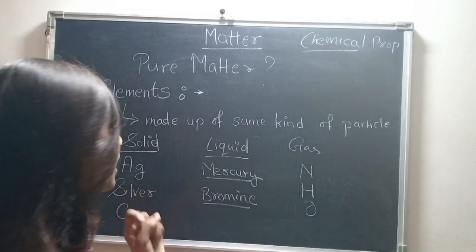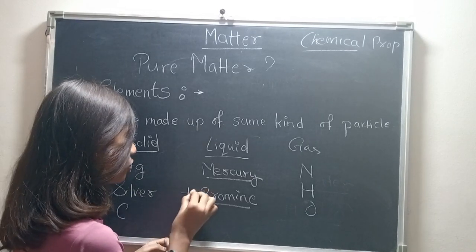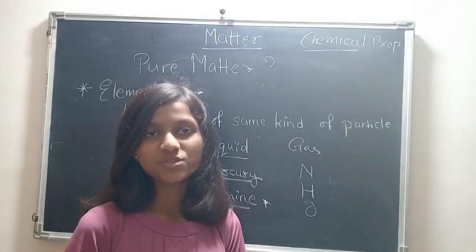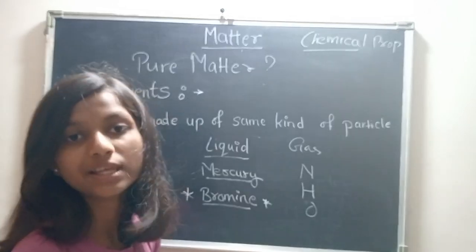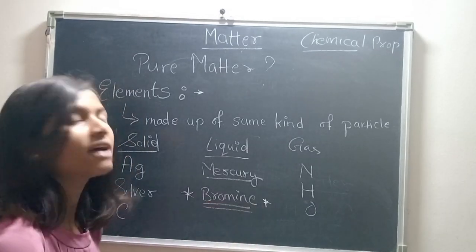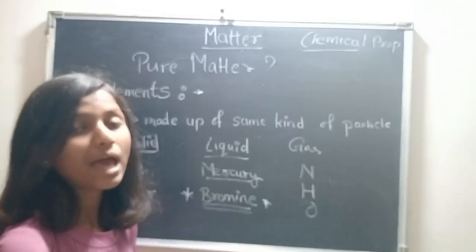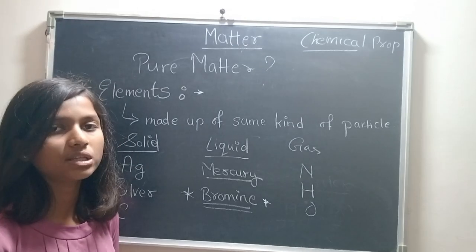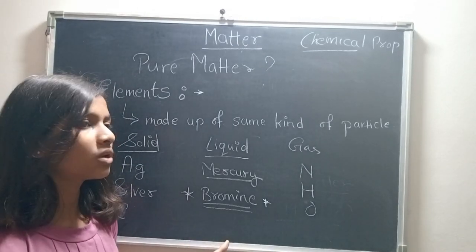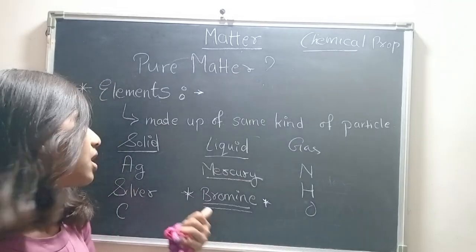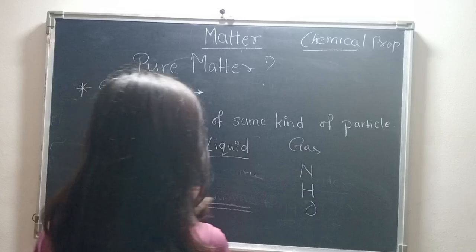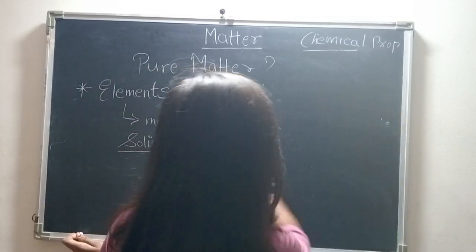Now I would like to tell you one important point about bromine. You know lactometer. Lactometer is a device which is used to see the density of milk, and in that lactometer, according to me, bromine is present because I have seen the lactometer once, and I think that bromine is the only liquid present in it, and it is quite brownish reddish in color. Mercury we all know is present in the laboratory thermometer. Okay.